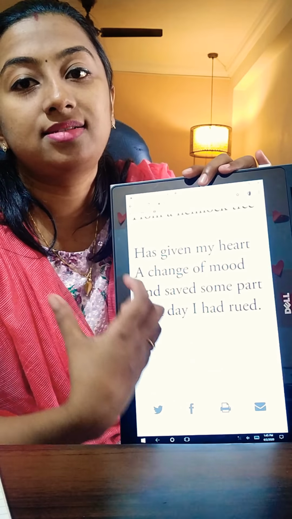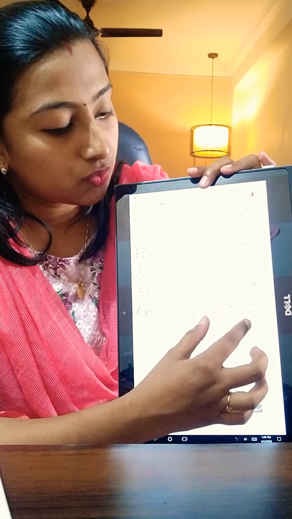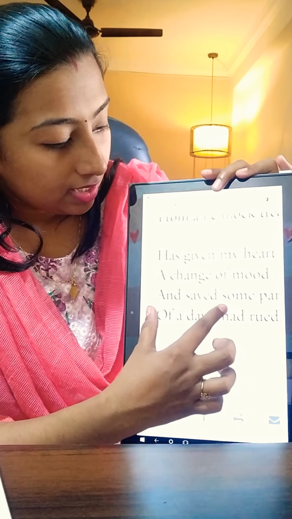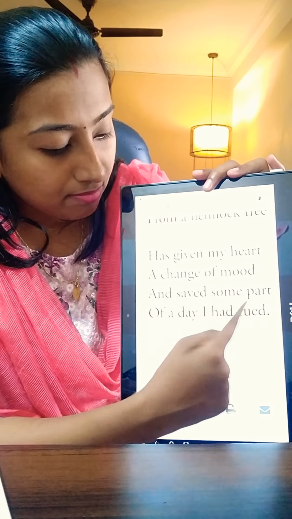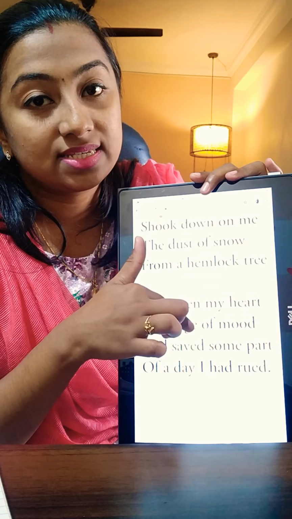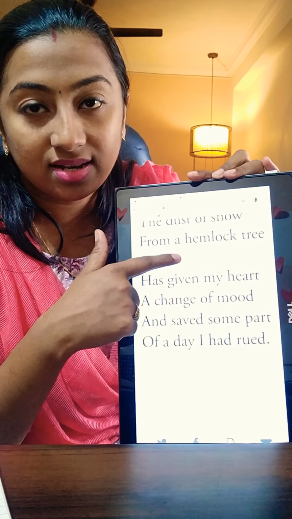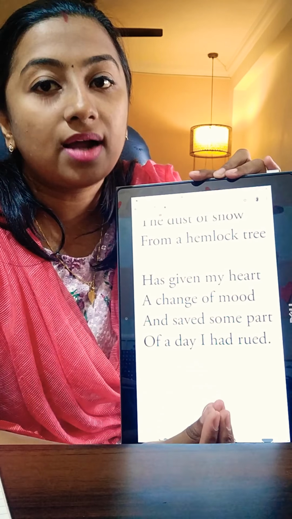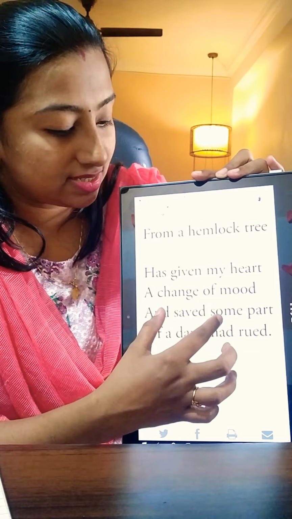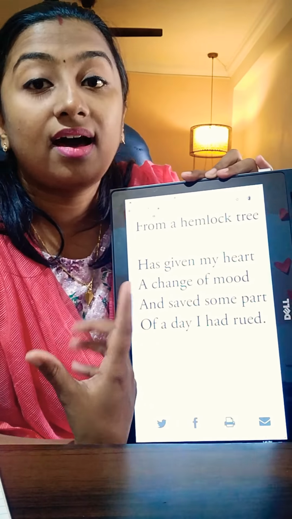R-U-E-D. Rue means to feel regret, to feel sorry for something. So the word rue means to feel sorry for something. And saved some part of a day I had rued. So the poet is saying that first he was a sad person, and when he witnessed this event that was happening in nature, the event of some small particles of snow falling on top of the poet, his mood got changed. His mood got elevated and saved some part of a day I had rued.